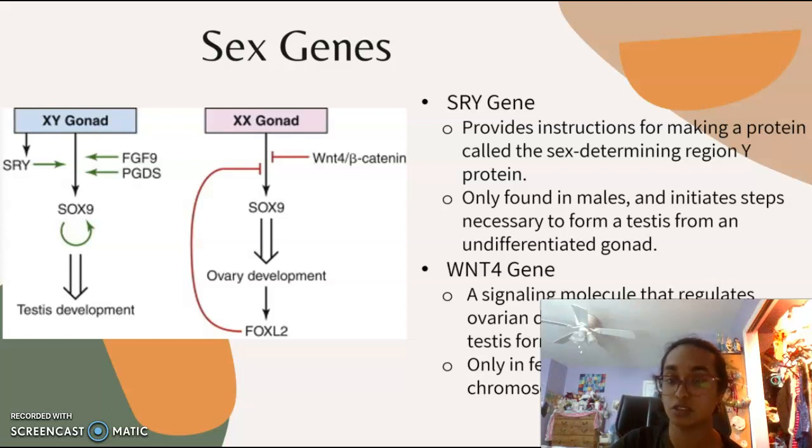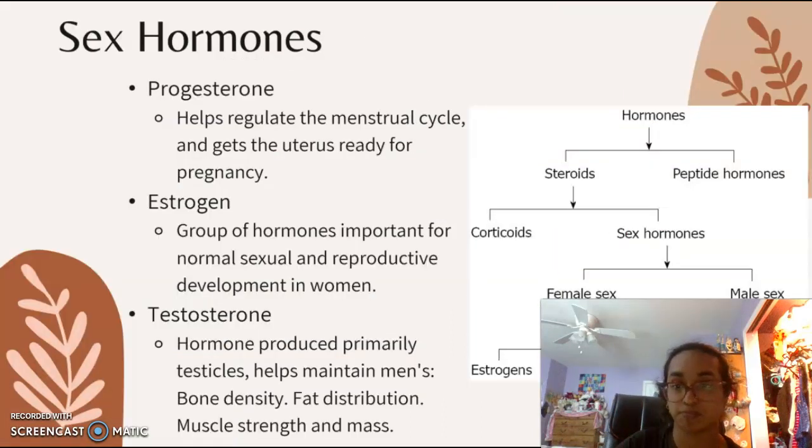This protein is also involved in the development of the ovaries from before birth through adulthood, and is important for development and maintenance of egg cells in the ovaries. In addition, the WNT4 protein regulates the production of male sex hormones.